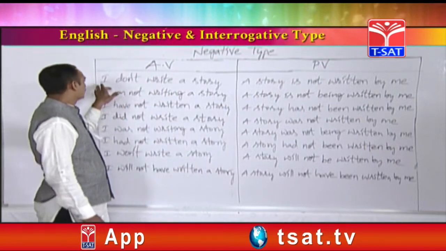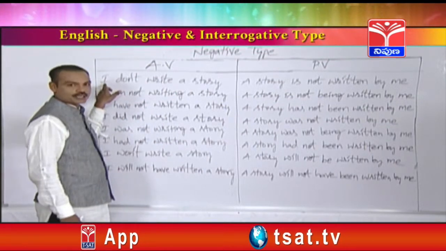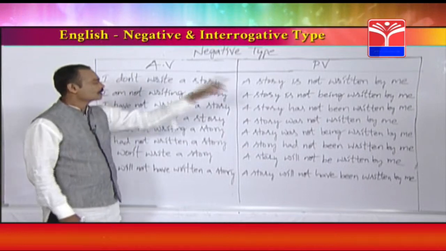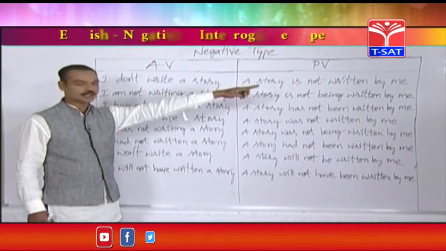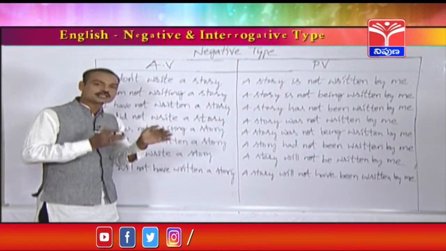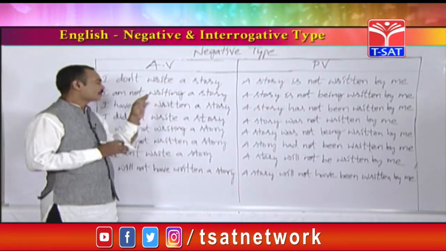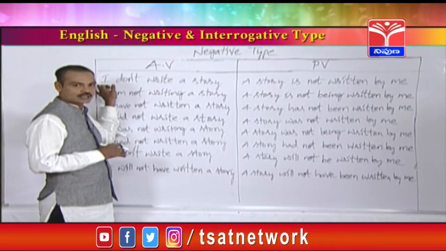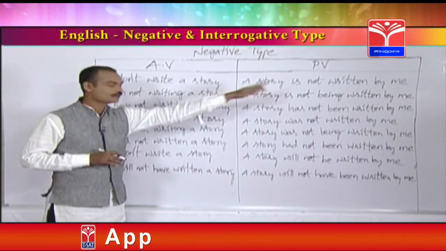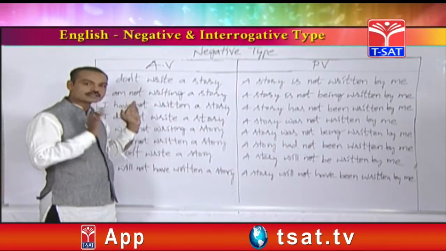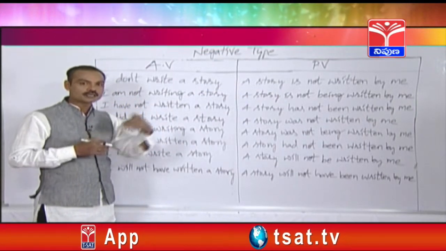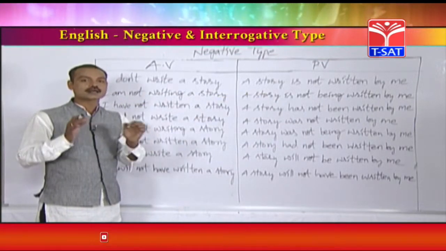For example, subject is we here. We becomes us. I becomes me. So there will be changes in pronouns. If the activize starts with I, the passivize should end with me. If the activize starts with we, the passivize should end with us.